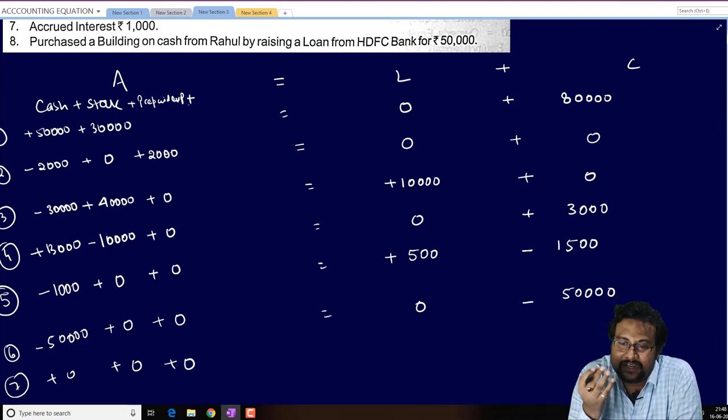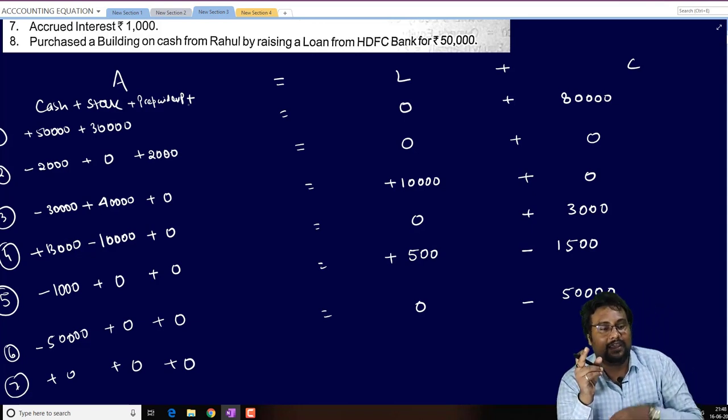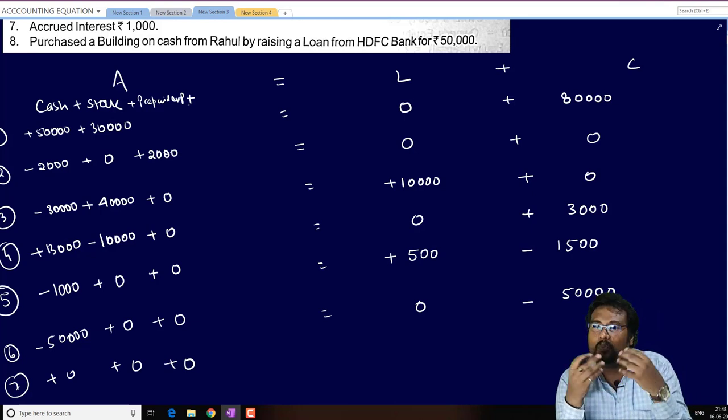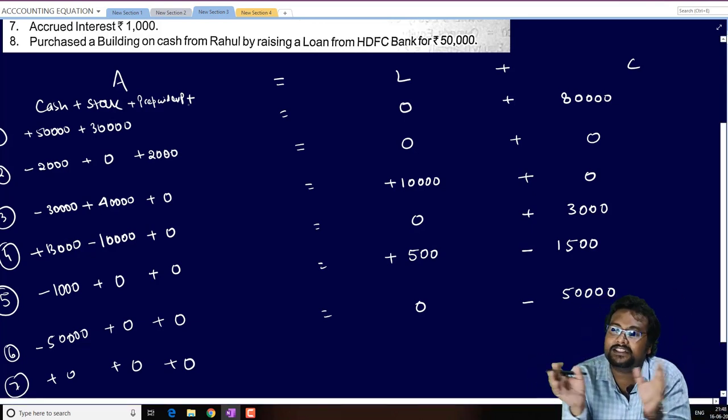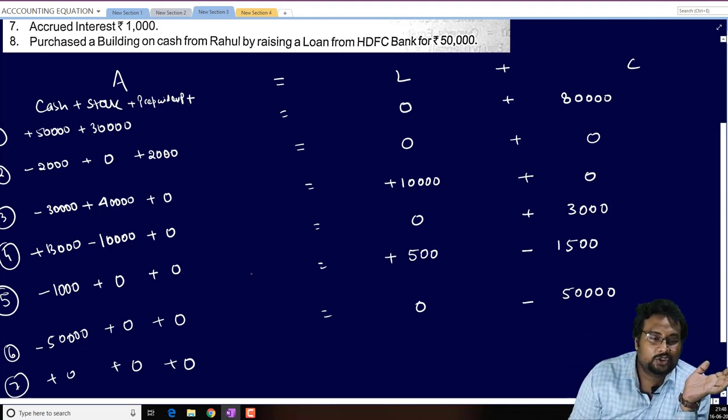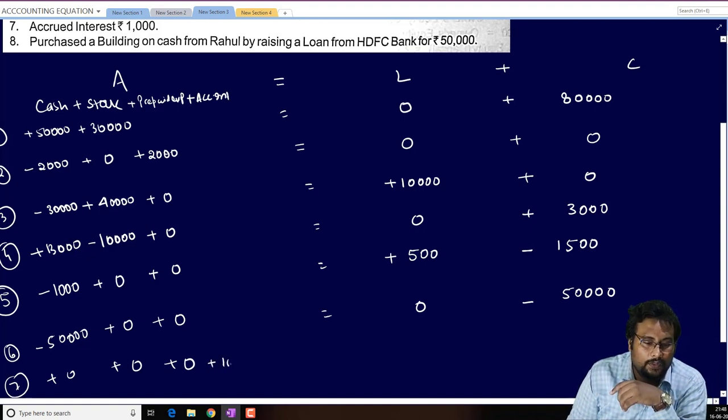We have not received the interest yet, but we will receive the interest in the future. Seventh point is accrued interest. So it becomes future receipt, and all future receipt is simply an asset. So we will write down here accrued interest. How much? 1,000 rupees.